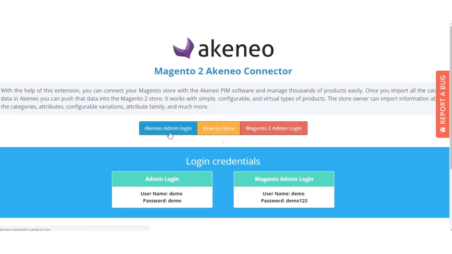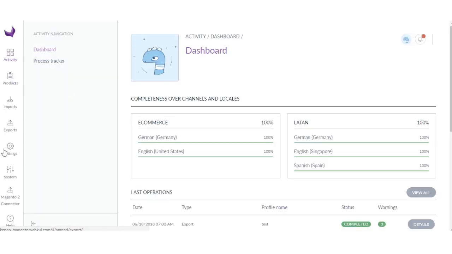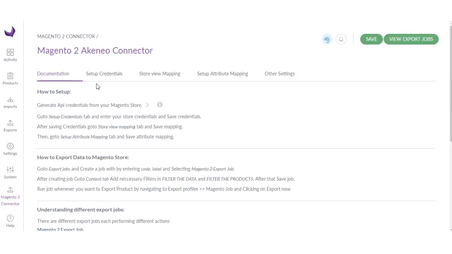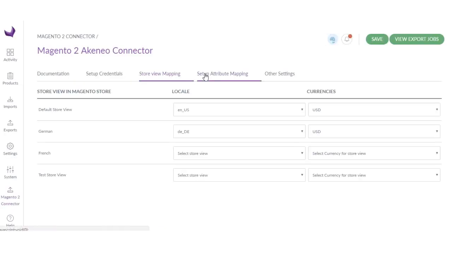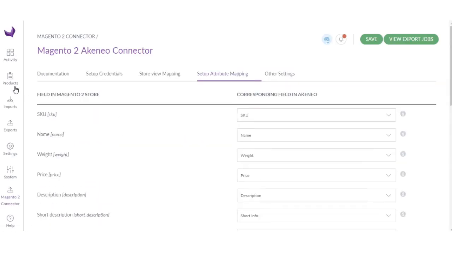So first you need to go to your Akeneo admin panel, and we'll quickly create a simple test product. Make sure you have already configured all these settings and options, and all the attributes are already mapped and everything. So let's quickly create a simple product.